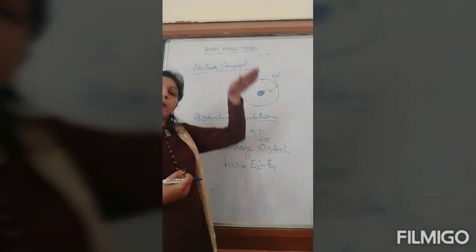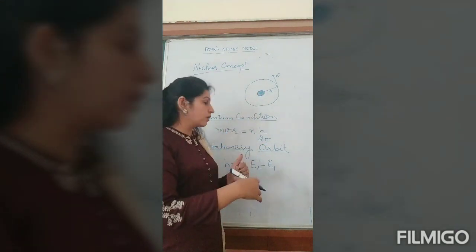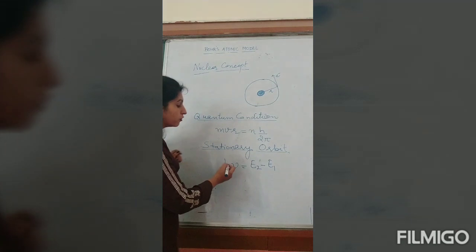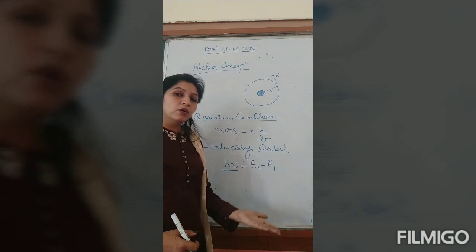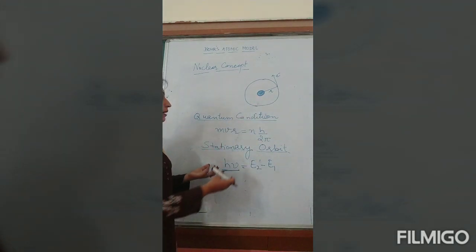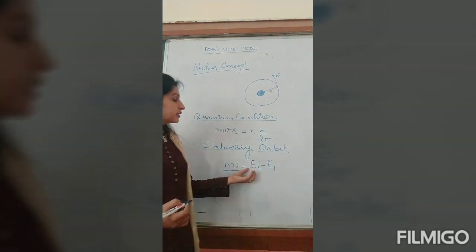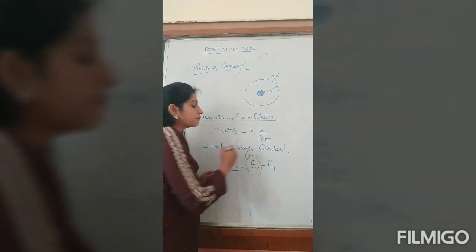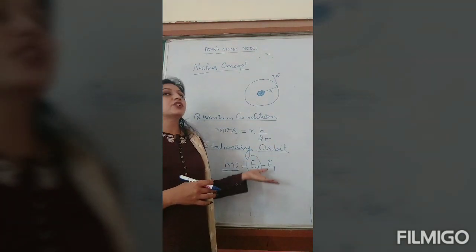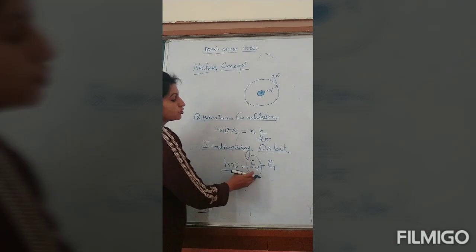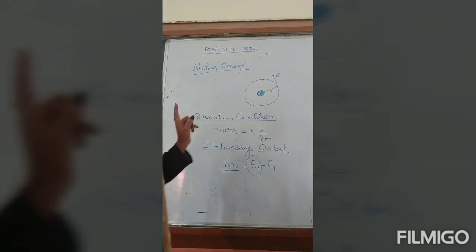When an electron jumps from a higher orbit to a lower orbit, since things can move by themselves from higher to lower, it radiates energy in terms of photons. That energy is given by h nu. But if an electron moves from a lower to a higher orbit, it needs some energy, so it absorbs energy given by h nu, but it is always E2 minus E1. E2 is the energy of the final level to which the electron has to go, and E1 is the energy of the initial level where the electron was. So h nu should be equal to E2 minus E1. These are the postulates of Bohr's atomic model.